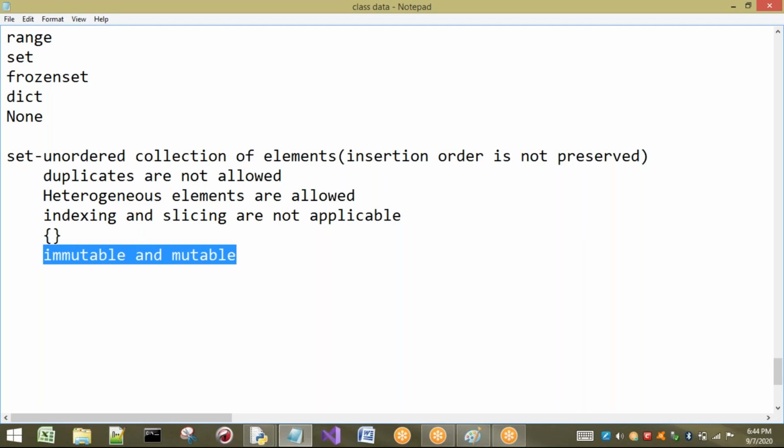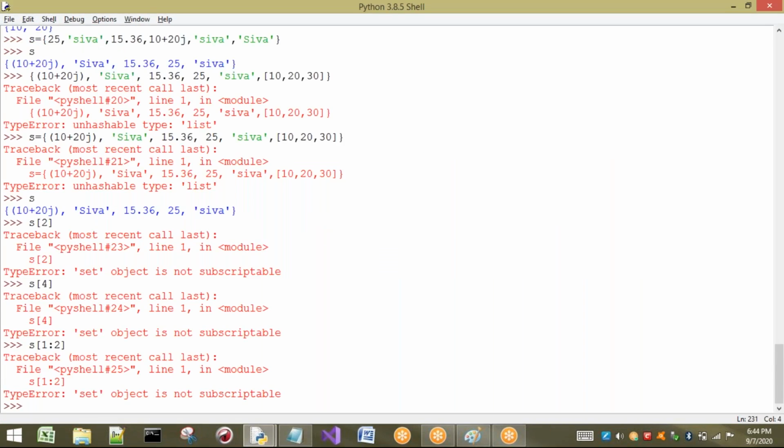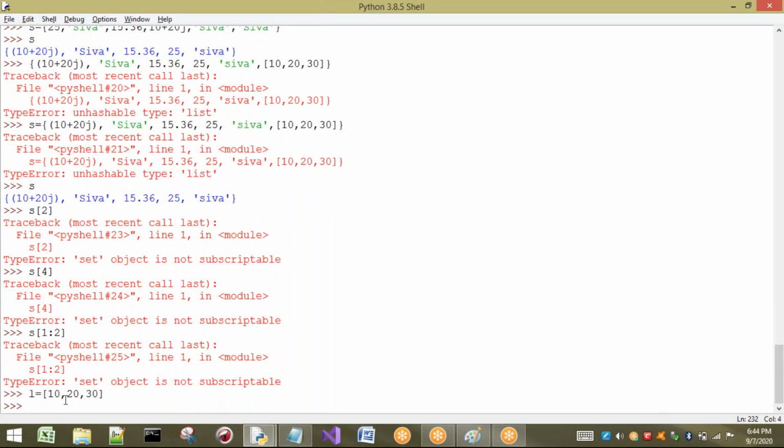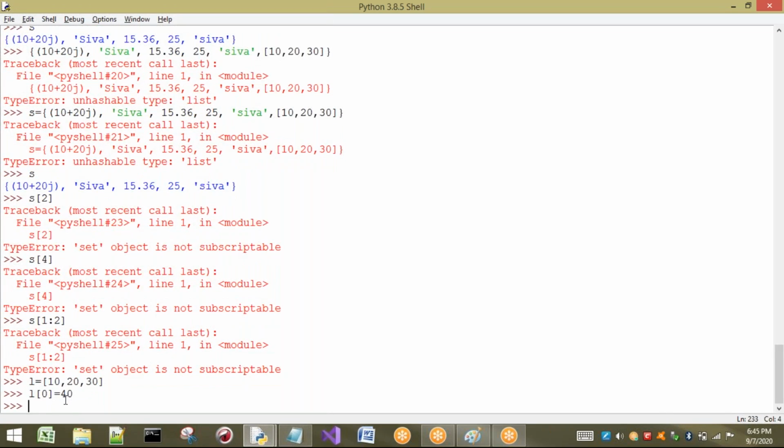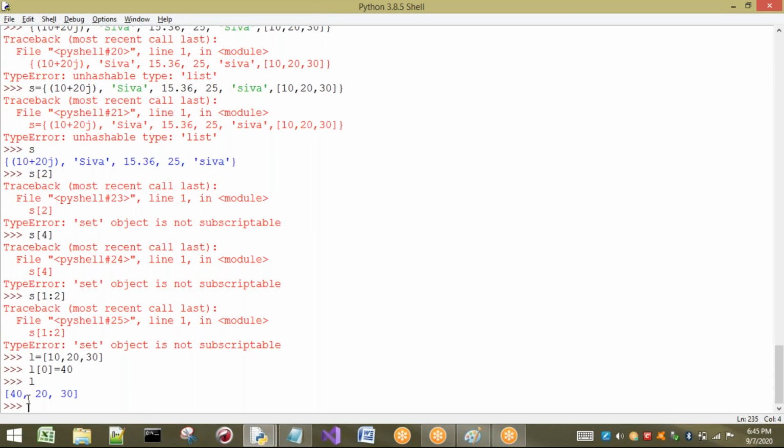So what is meant by immutability? If you take a list, first I will show you the list, then you can understand what is meant by immutability regarding our set. So 10 20 30. Here, for example, I am going to take L of 0 equal to 40. Now I am going to print L. The element at the 0th location is changed. That is called mutability, which can be changed.